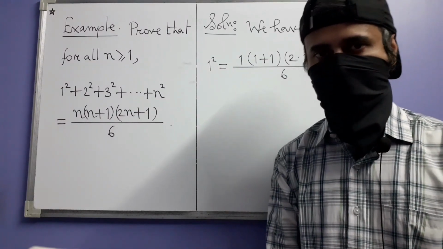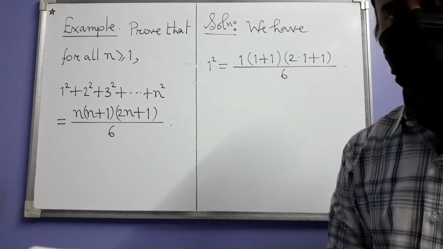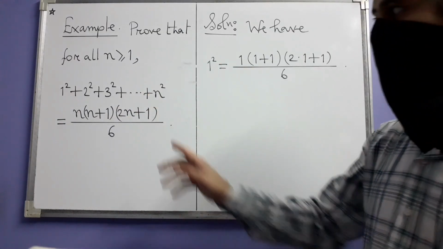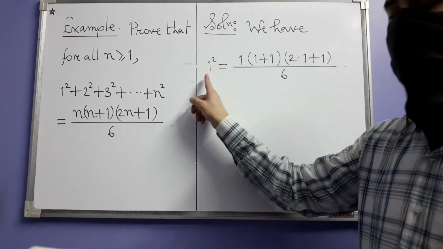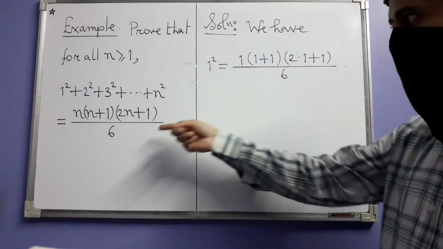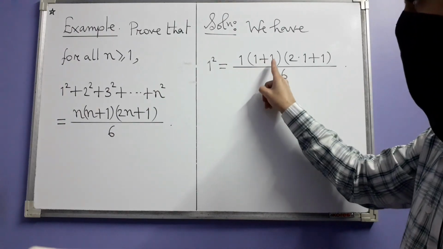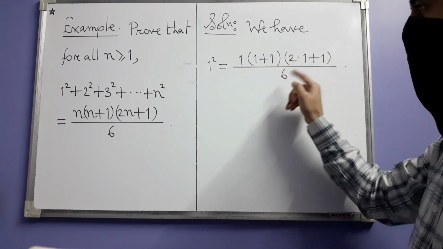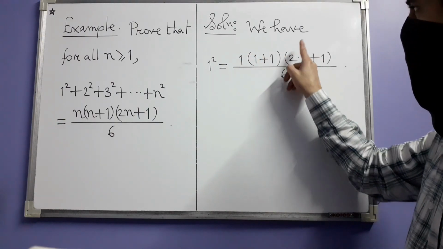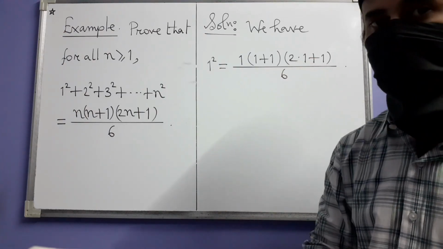To prove this identity by induction, we then have to first of all show that this is true when n is equal to 1. What happens to the left hand side when n is 1? In that case, the left hand side sum has only one term, which is 1 square, which is actually equal to the right hand side when n is equal to 1. When n is 1, the right hand side is 1 times 1 plus 1 times 2 times 1 plus 1 divided by 6. 1 vanishes, this is 2 and this is 3. 2 times 3 is 6, 6 divided by 6 is 1, and the left hand side is also 1.